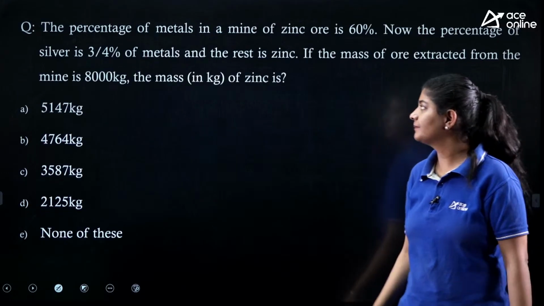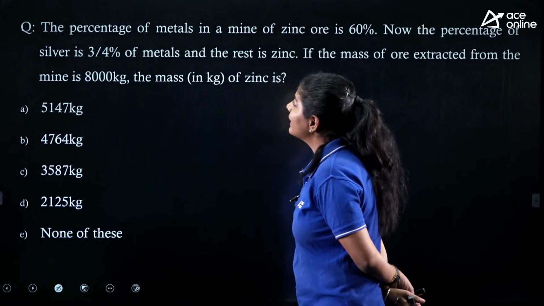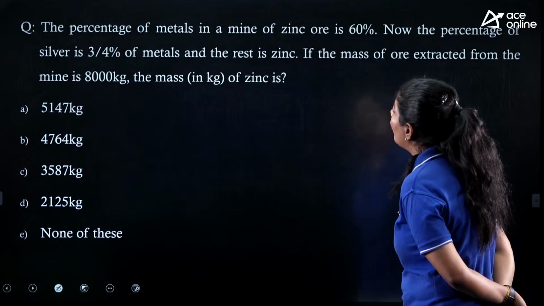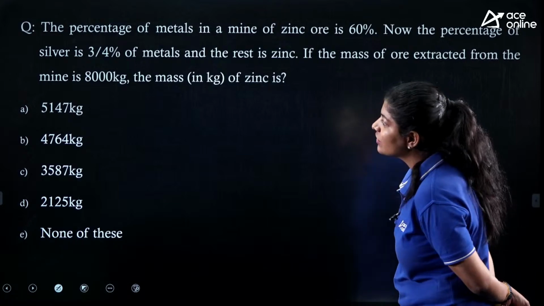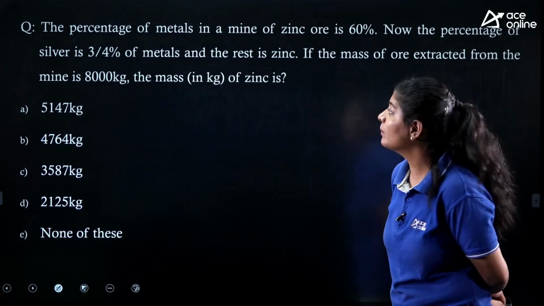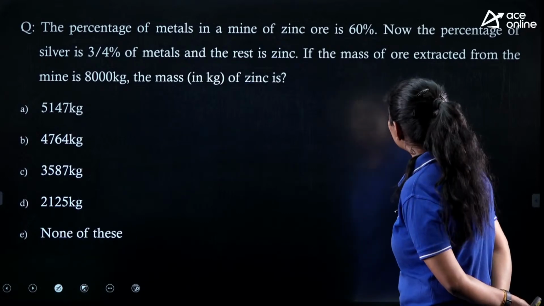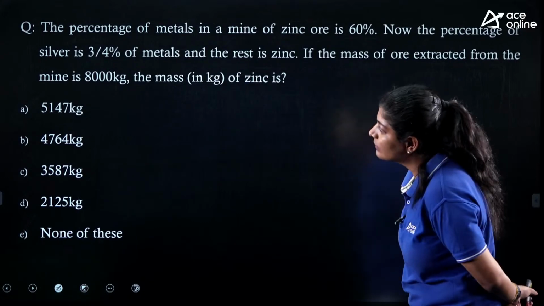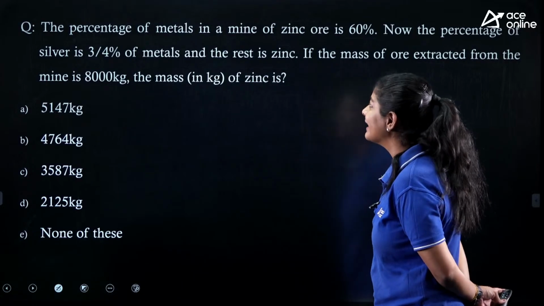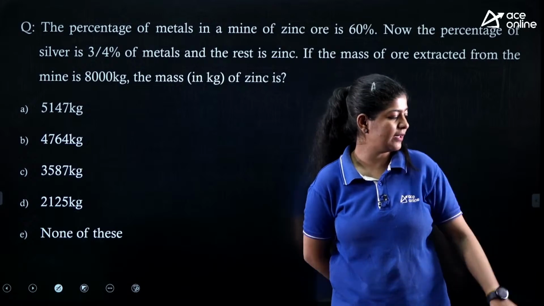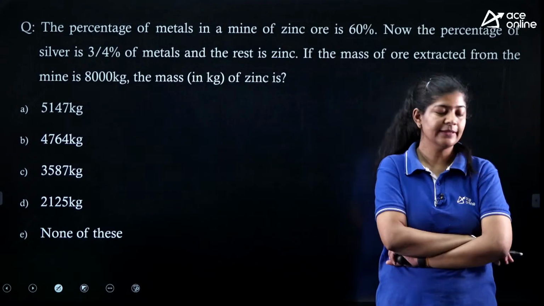Next. The next question says that the percentage of metal in a mine of zinc ore is 60%. Now the percentage of silver is 3/4% of the metals and the rest is zinc. If the mass of the ore extracted from the mine is 8,000 kilos, we need to find out the mass in kgs of zinc. How are we going to calculate it?